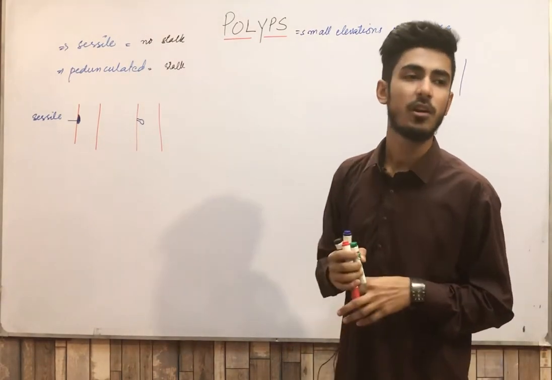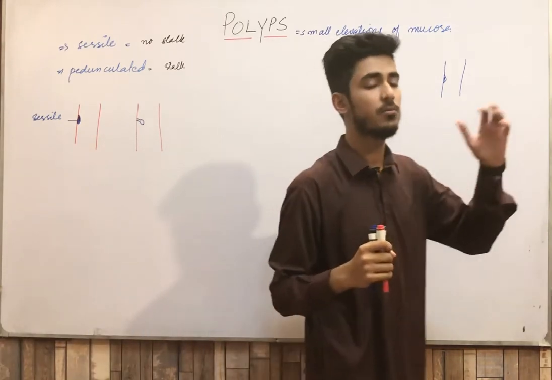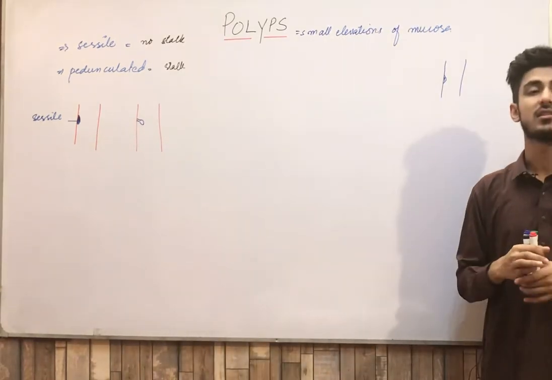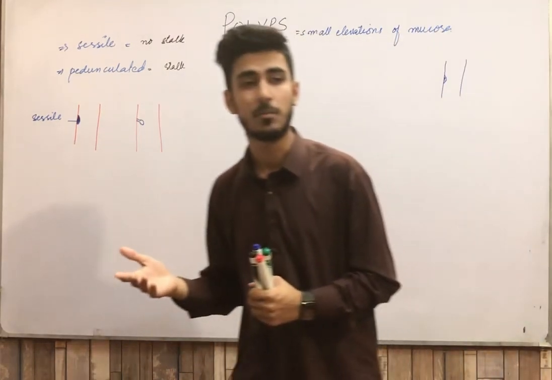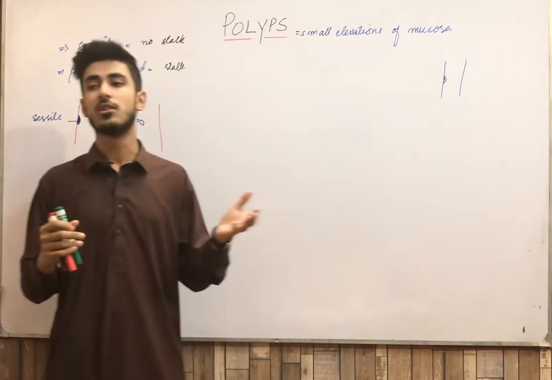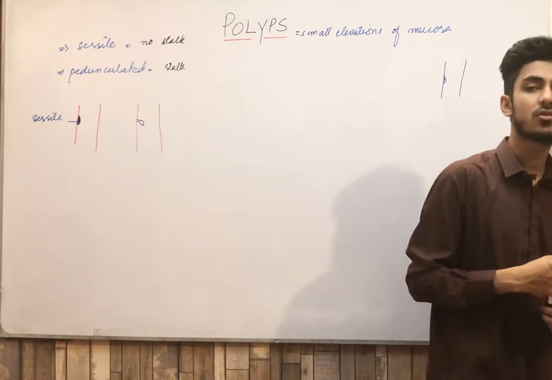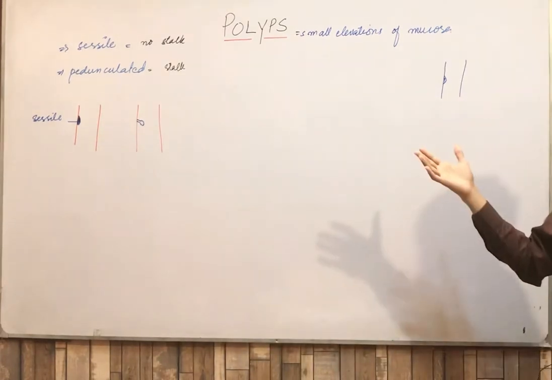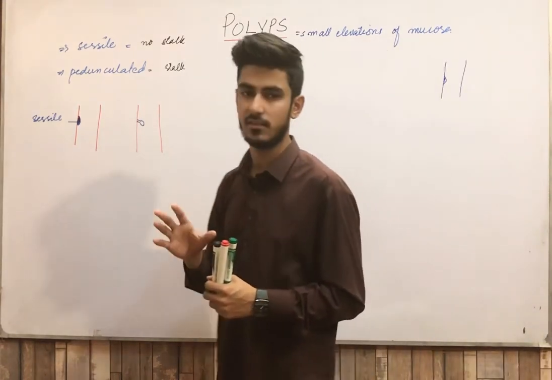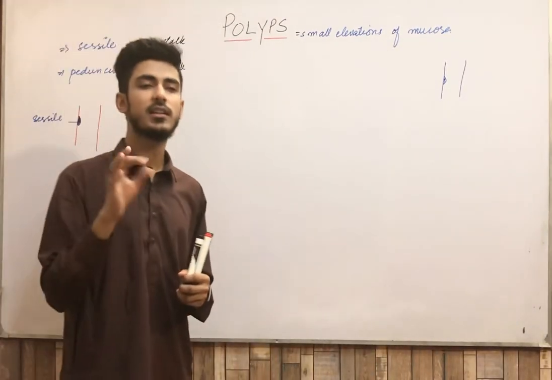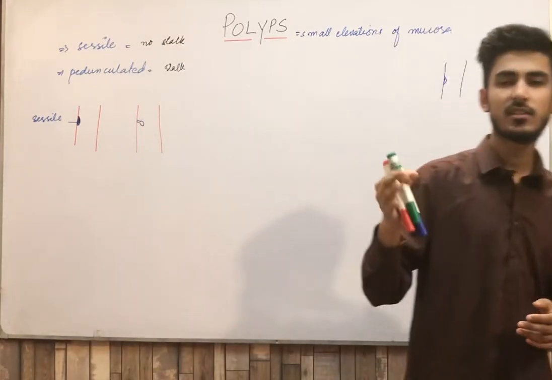Now basically, polyps can develop in many parts of our body. If they are present in the stomach, they are called gastric polyps. If they are present in the intestine, they are called intestinal polyps. If they are present in the endometrium, obviously they will be called endometrial polyps in females. So they can be present in many parts of our body, but most commonly these polyps are found in the intestine and mainly in the colon and the rectum. So that's why we will be studying in detail about the intestinal polyps.